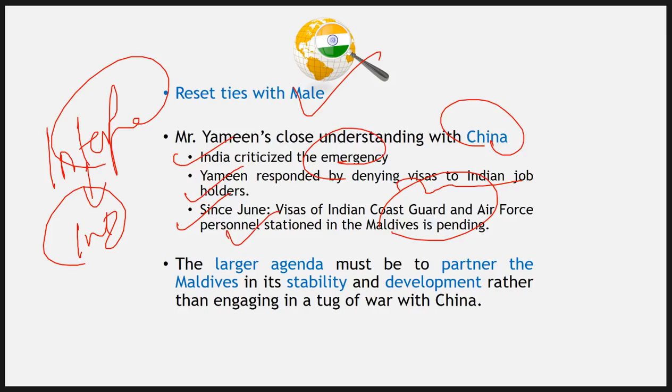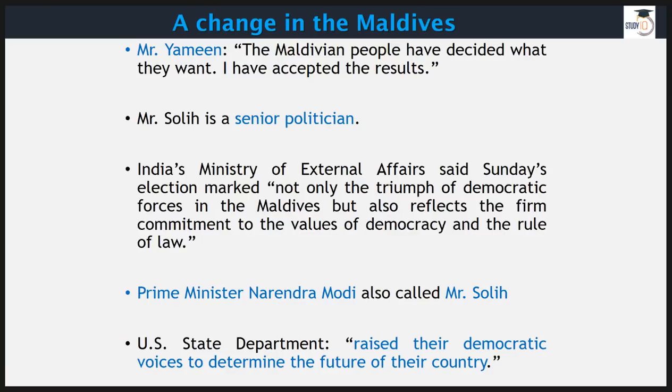So we have to make sure that gradually this Chinese hold over Maldives fades away, and that everything we do is for our bilateral relationship. We should make sure that Maldives is economically developing, and that political stability is there in Maldives.